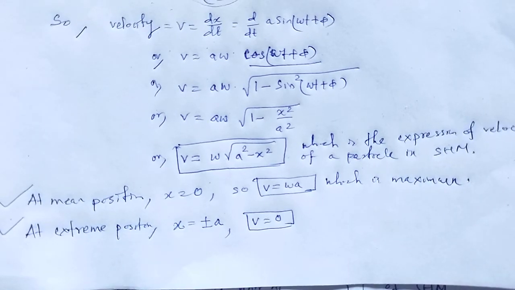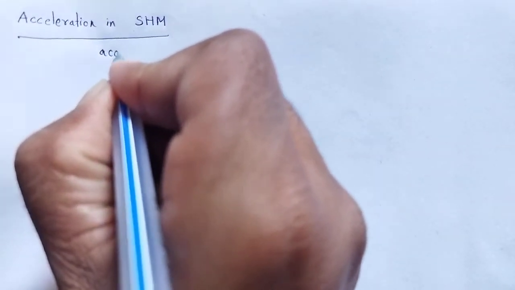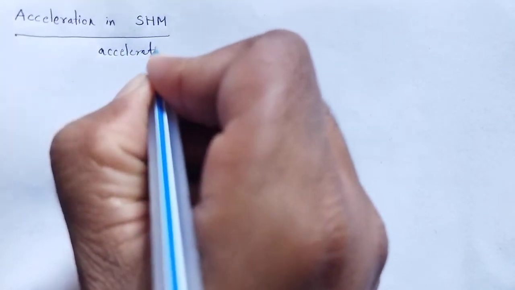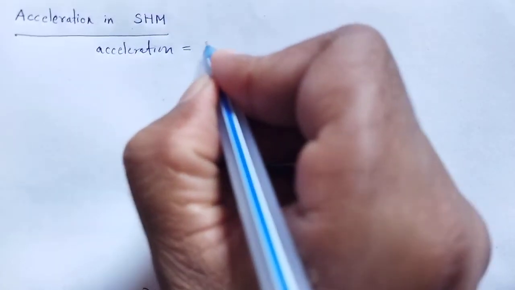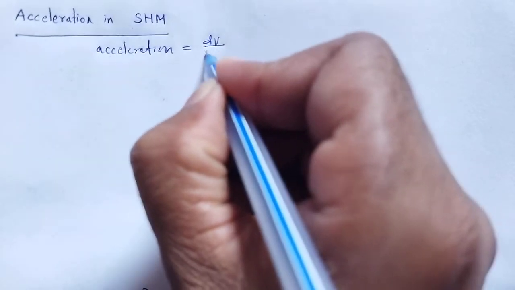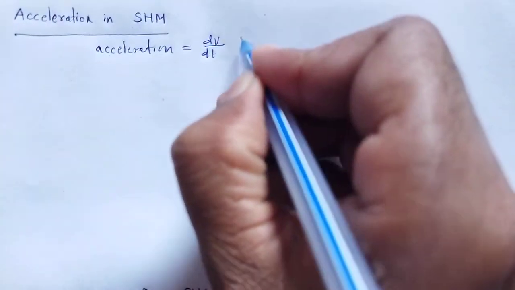Now we find what the acceleration in SHM should be. The acceleration is the rate of change of velocity, dv by dt.